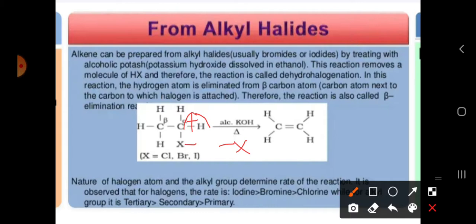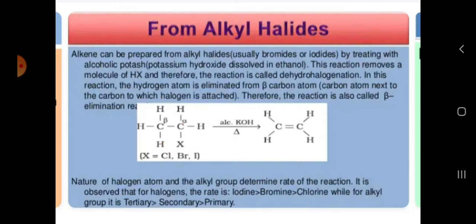Then we rearrange: the bond shifts, and this H plus with X minus is removed as HX, forming a double bond. These types of reactions we call elimination reactions or beta elimination reactions.